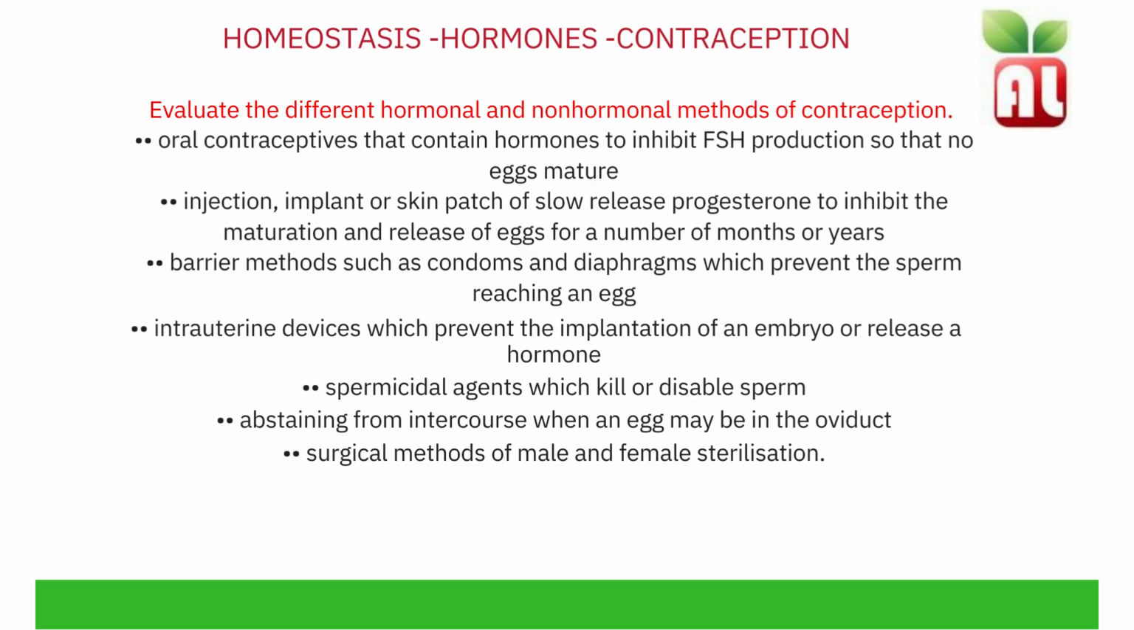Non-hormonal methods, such as barrier methods, like condoms and diaphragms, prevent the sperm from reaching an egg. Intrauterine devices, which prevent the implantation of an embryo or release a hormone, are placed in the uterus of the female. Spermicidal agents kill sperm. Other methods include abstaining from intercourse when an egg may be in the oviduct, or surgical methods of male and female sterilisation.